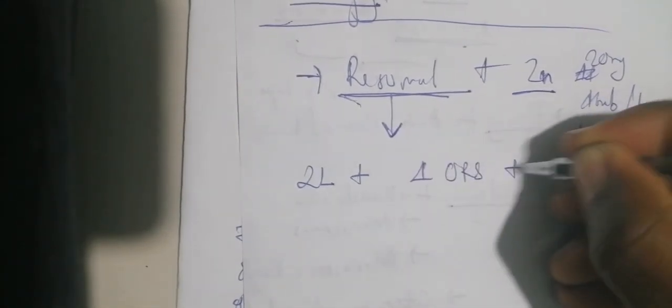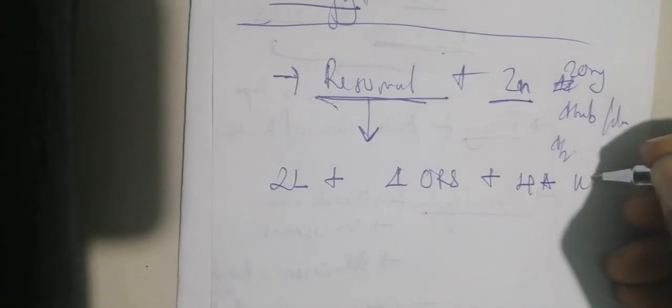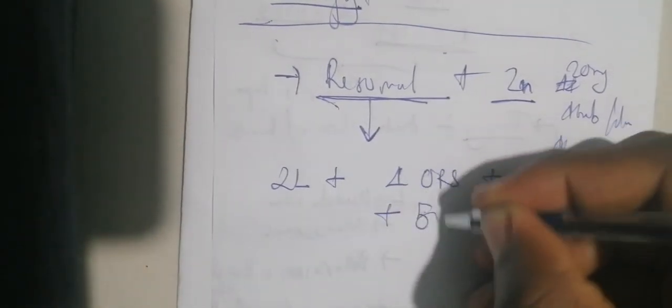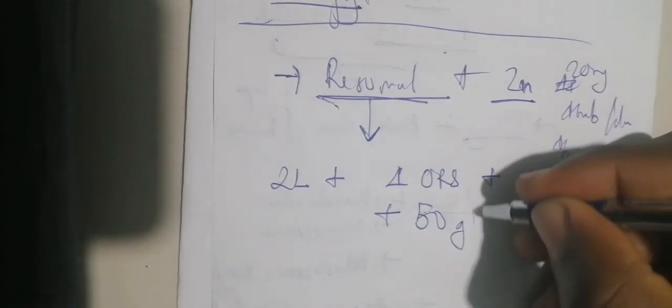Provided you don't have Resomal, you can prepare it from ORS: 2 liters of water plus 1 sachet of ORS plus 4 ampoules of potassium chloride plus 50 grams of glucose. Is it clear? So you see that we don't put one sachet of ORS in 1 liter of water like we usually do in normal children. We put 1 sachet of ORS in 2 liters of water in order to dilute the salt.